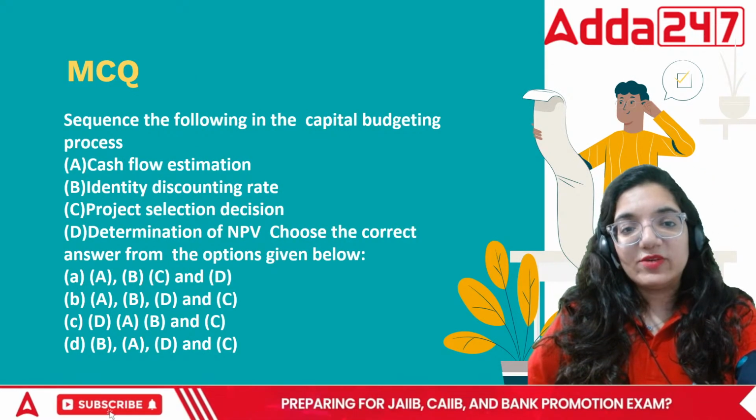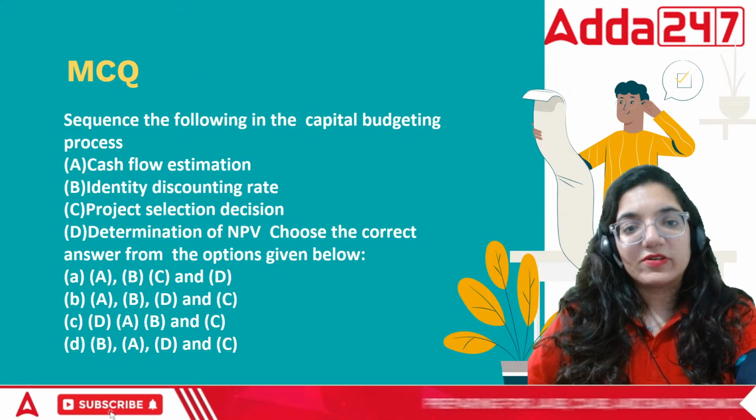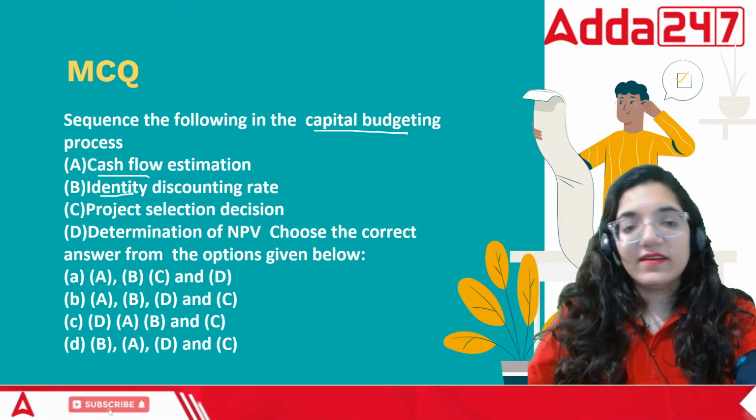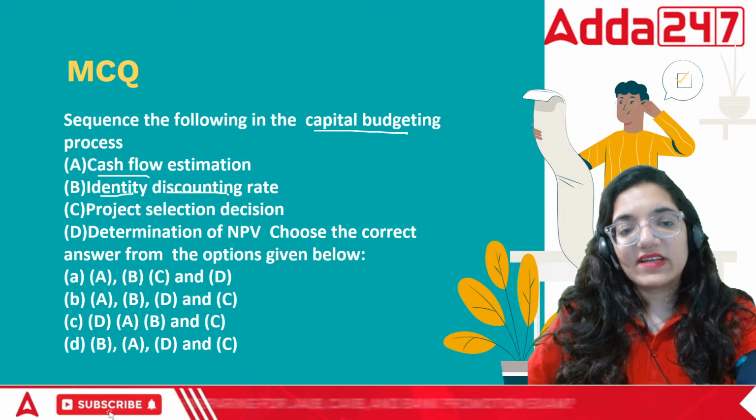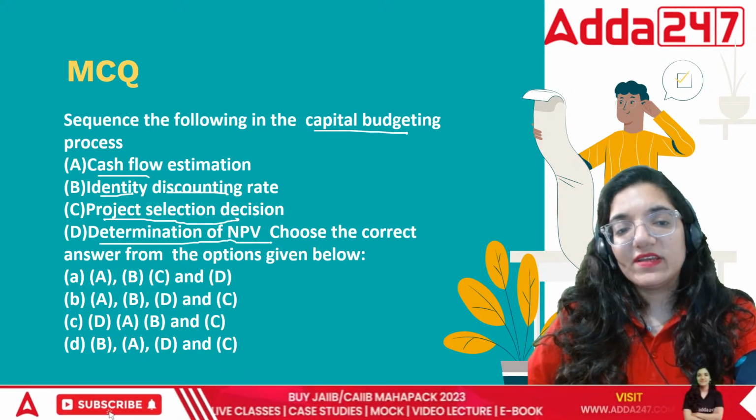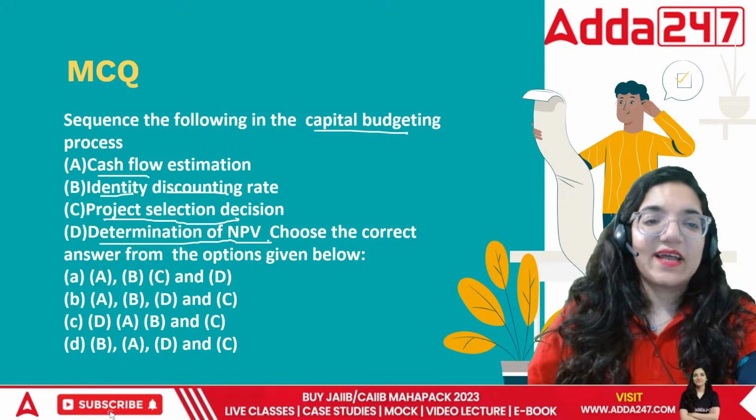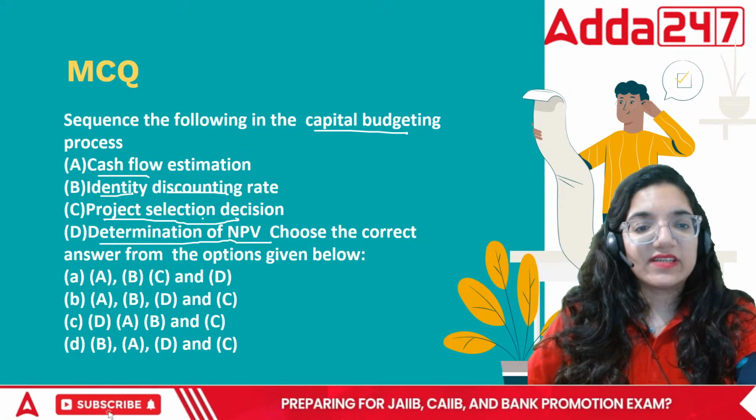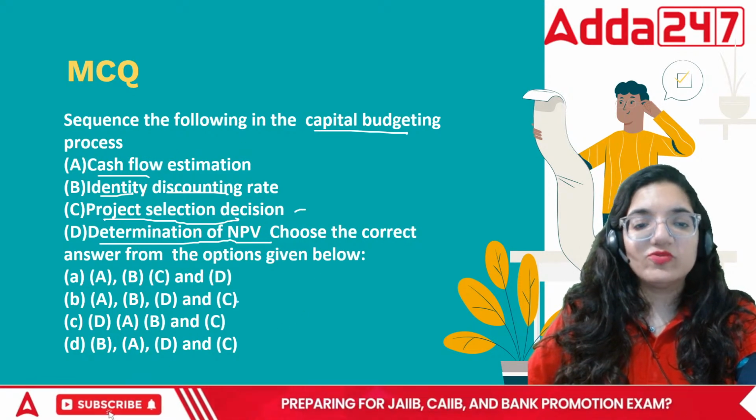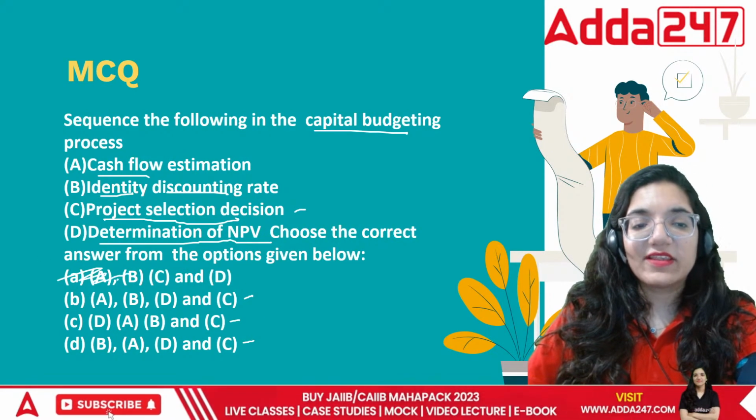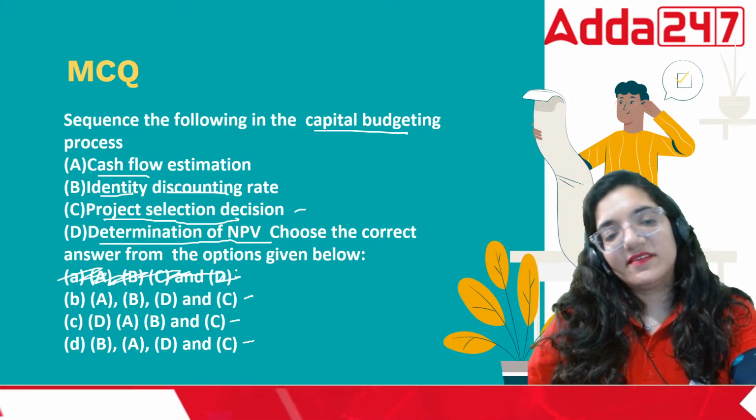Okay, what is the sequence for estimating the particular portion of a capital budgeting decision? Identify cash flow, the discounting rate, project selection or determination of NPV. What would be the correct answer? In capital budgeting, the last point always comes as the project selection decision. You choose a particular project by the end. You're doing everything for that. So A is eliminated.